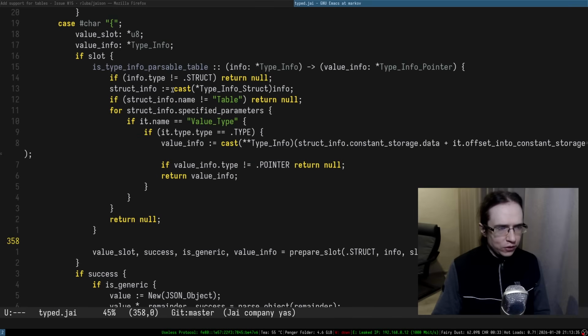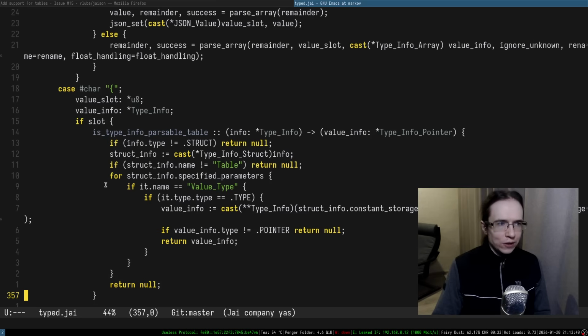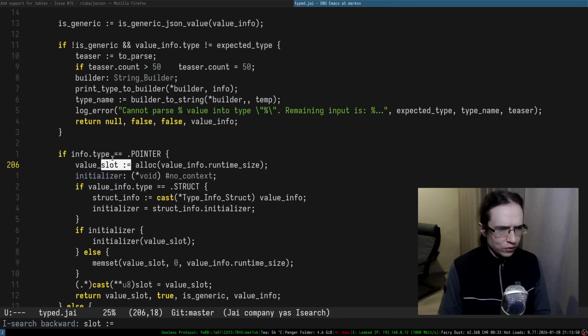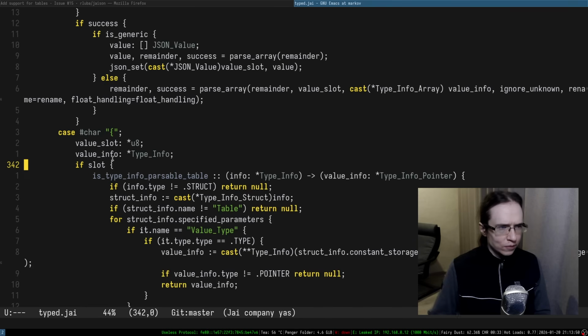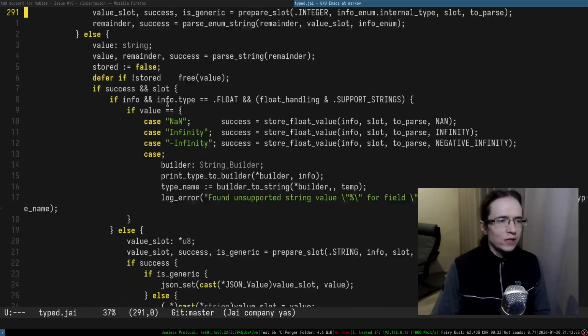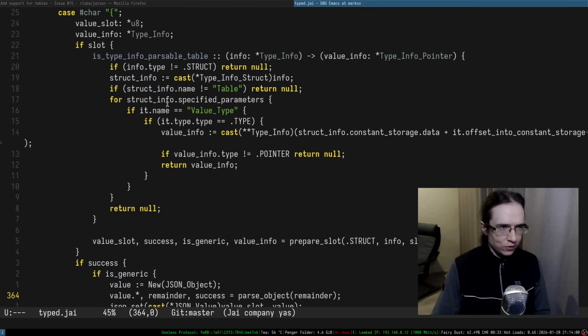So this is a parse. If slot is available, we are preparing. Who prepares the slot though? Is there a slot equal, or it might be that the slot is already prepared for us. We don't have to worry about that. That is cool.